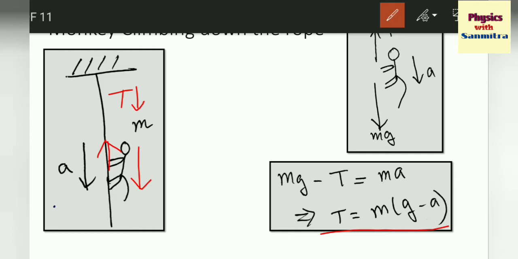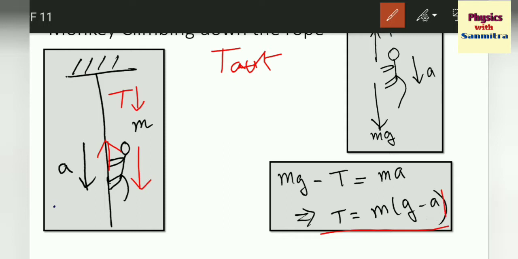Okay. Now, what is the maximum value of a so that the string remains taut? See the thing here. T is equal to m times g minus a. It is going downwards.